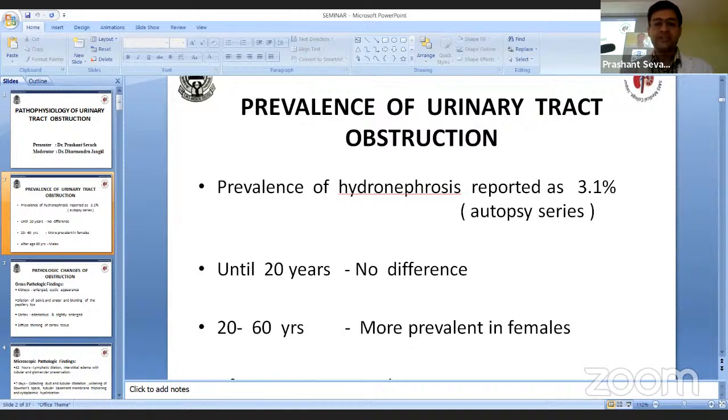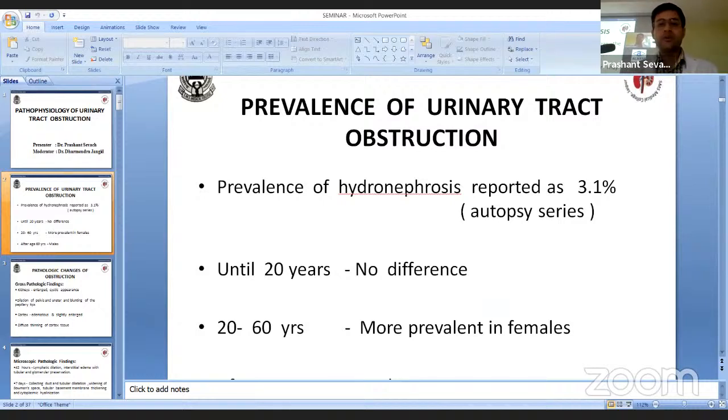Factors having a positive influence on functional recovery are lesser degree of obstruction, short duration of obstruction, and younger age of the patient. Factors which diminish recovery of renal function are older age or decreased renal cortical thickness.